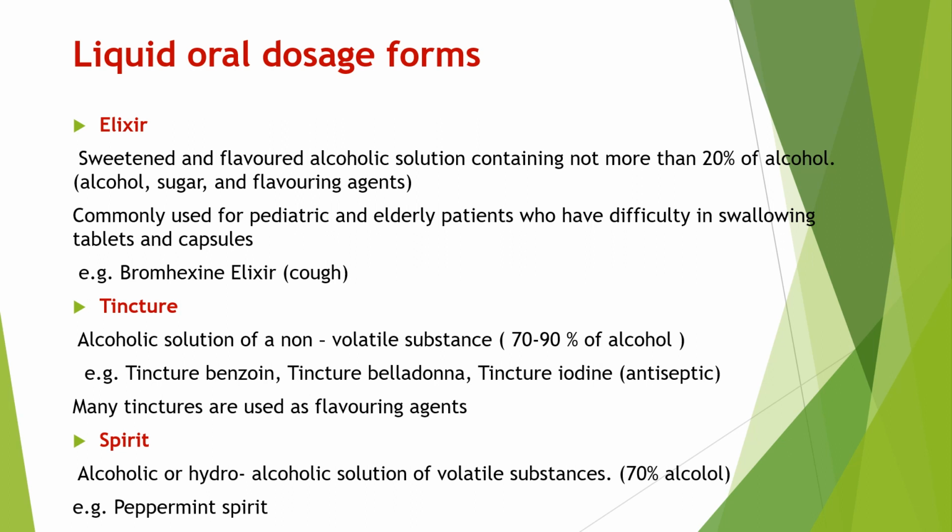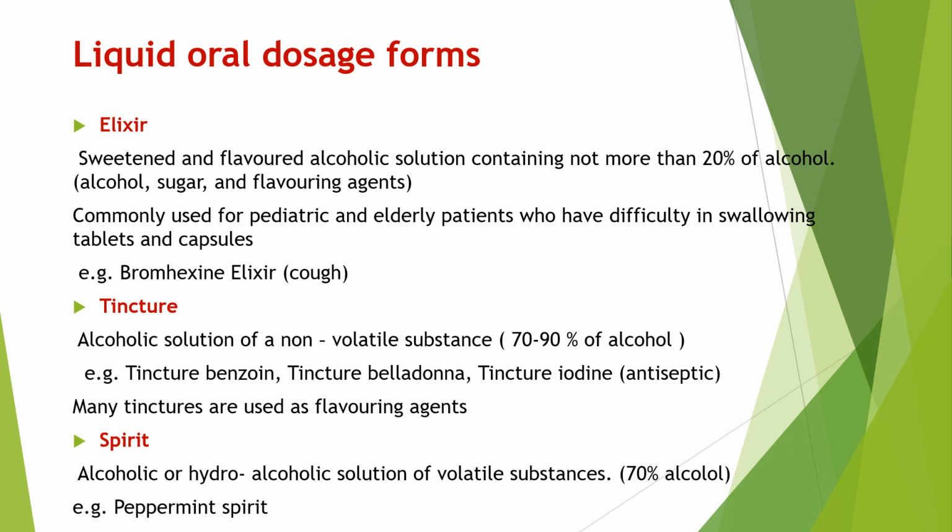Then tincture. Tincture is a alcoholic solution of non-volatile substance. It contains 70 to 90% of alcohol. There are different types of examples of tincture: tincture benzoin, tincture belladonna, tincture iodine. Many tinctures are used as a flavoring agent. Okay, tincture, it is an alcoholic solution of non-volatile substance. It contains 70 to 90% of alcohol. Then spirit. Spirit, it is an alcoholic or hydroalcoholic solution of volatile substances. It contains 70% of alcohol and 30% of water.